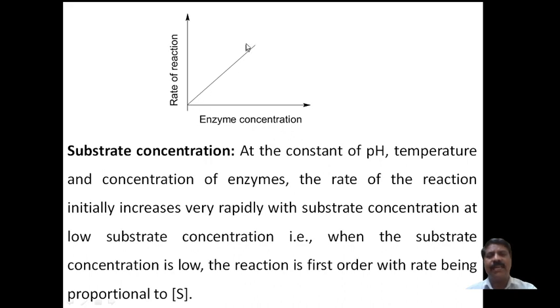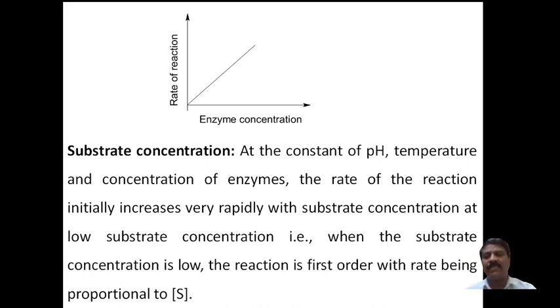It is a straight line, which indicates it is directly proportional to the enzyme concentration. Why does the rate increase? Because the active sites on the enzyme surface increase, so more substrate can occupy the surface, and the rate of the reaction ultimately increases. This is the main theme behind this.